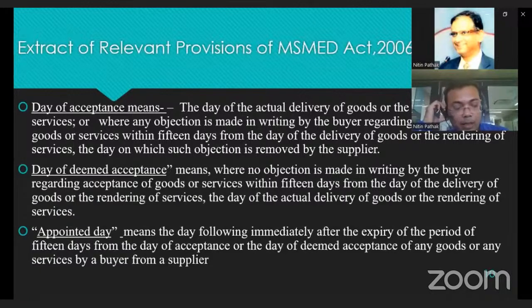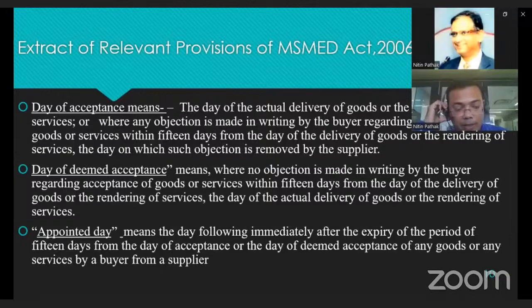And the date of deemed acceptance is when there is no objection made in writing by the buyer regarding acceptance of the goods or services within 15 days, so the actual date of delivery or rendering is called the date of deemed acceptance.